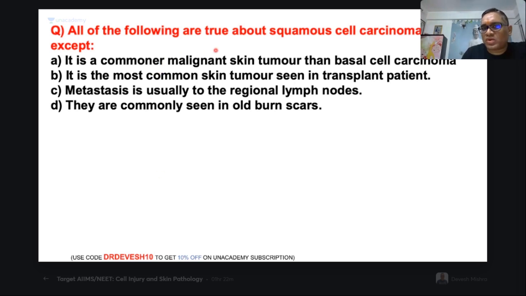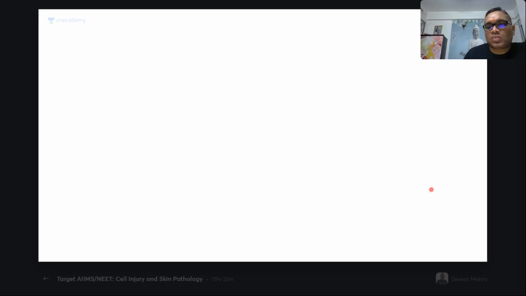All of the following are true about squamous cell carcinoma except. Probably you have not read "except" because it is in one corner. That can also be one reason, right? So the first option says it is a commoner malignant skin tumor than basal cell cancer. I will take one page to describe this one by one.